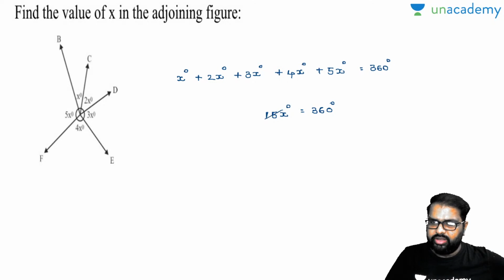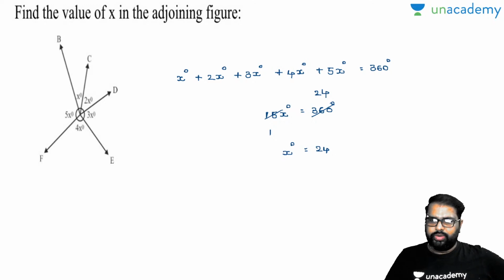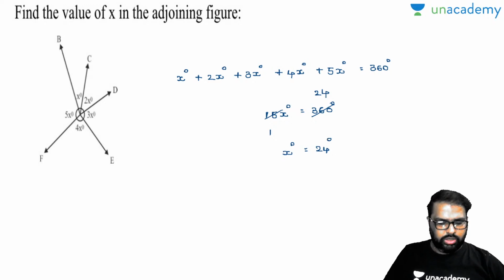Now what will be the answer? Everybody knows 15 ones are 15, 15 twos are 30, 15 fours are 60. So x will be equal to how much? Is it 24 degrees? The value of x will be equal to 24. Am I right or wrong? 24 degrees. How many of you got the answer? Please let me know. Yes, I hope you got the answer.